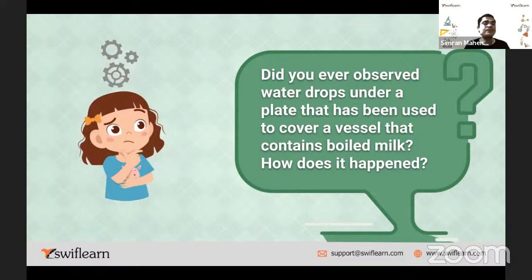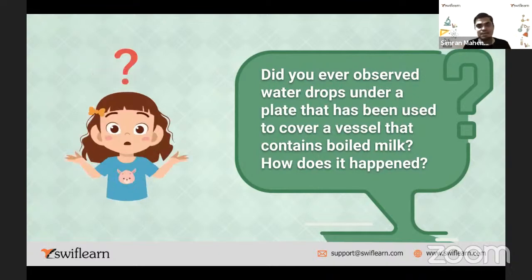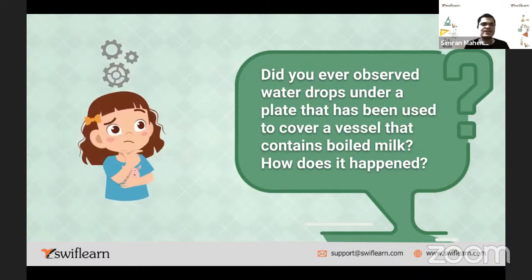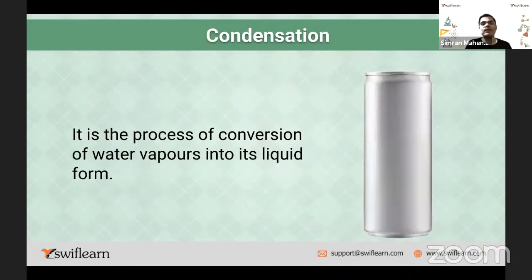Does it happen? Yes, correct, very good. So, as this example is related to the previous example we discussed, evaporation, very good. So how does condensation happen? It is the process of conversion of water vapors into its liquid form. This process is called condensation.